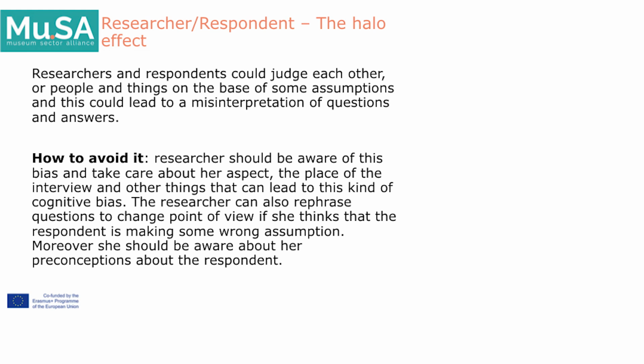To avoid it, a researcher should be aware of this bias and take care about her appearance, the place of the interview, and other things that can lead to this kind of cognitive bias. The researcher can also rephrase questions to change the point of view if she thinks that the respondent makes some wrong assumption. Moreover, she should be aware of her preconceptions about the respondent.